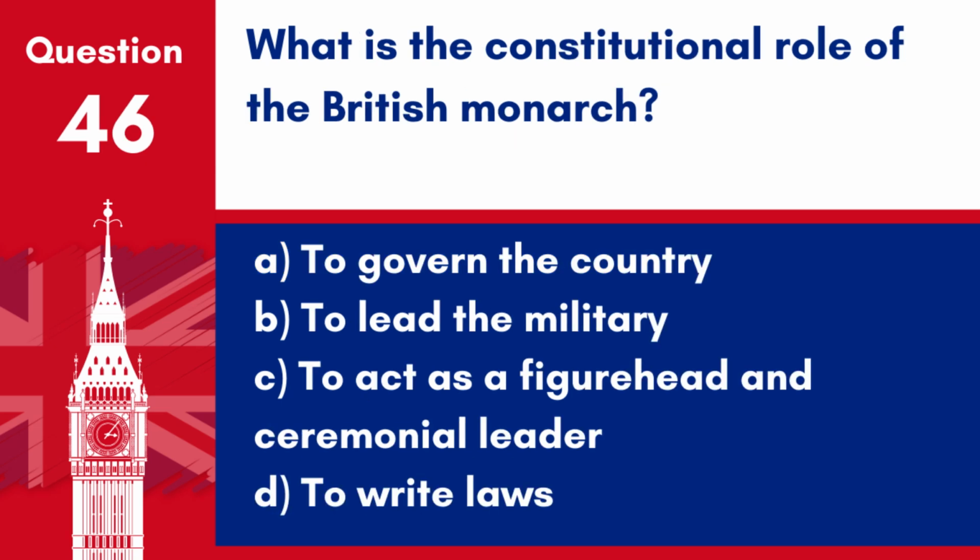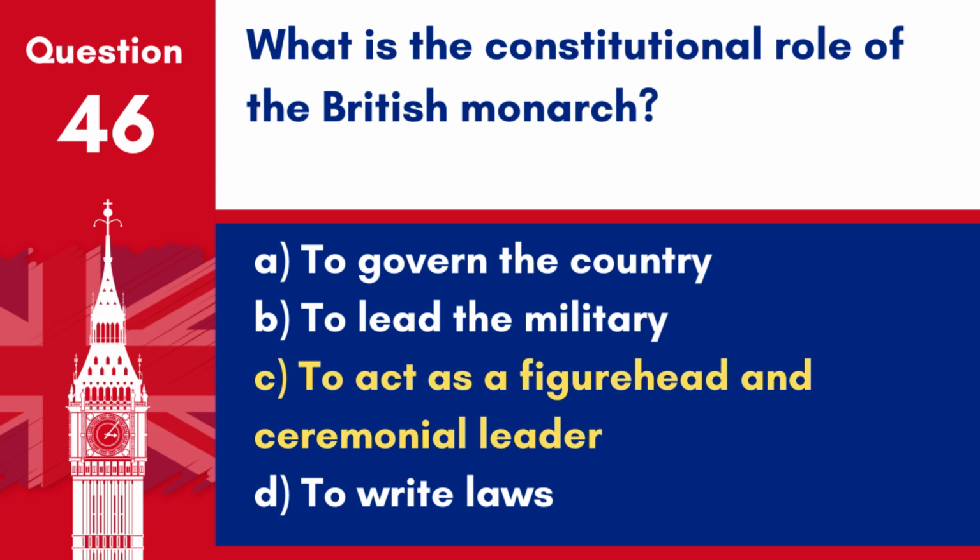Question 46. What is the constitutional role of the British monarch? A. To govern the country. B. To lead the military. C. To act as a figurehead and ceremonial leader. D. To write laws.